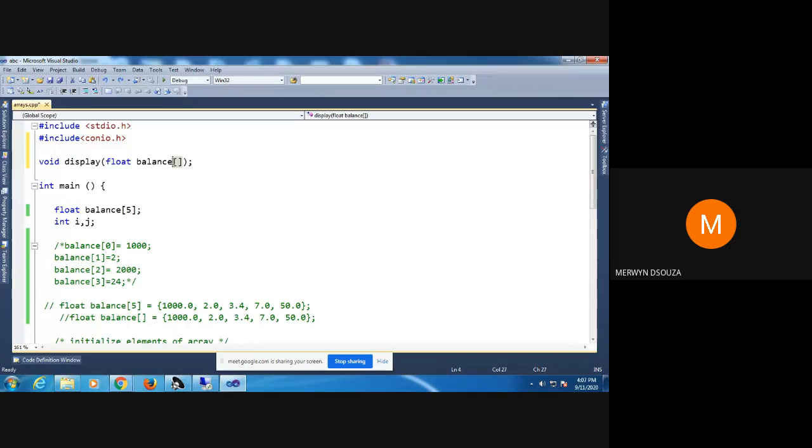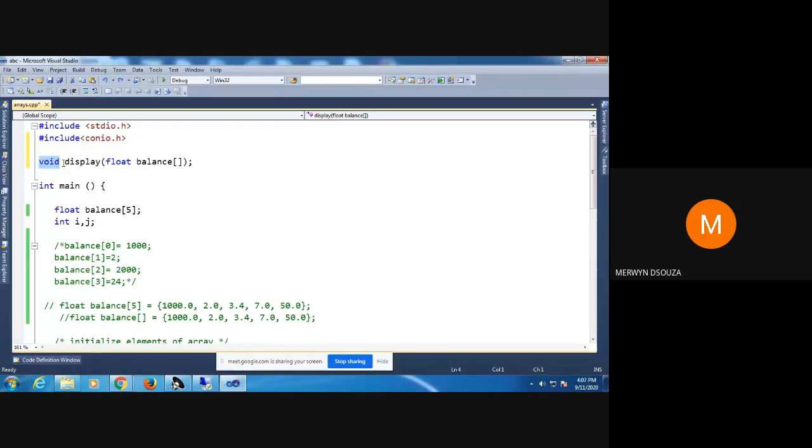How does the computer know it's an array? Because I am having here square brackets. You need not mention the size. Do not mention the size. Just put empty square brackets. And what does this void mean? Can someone tell me?